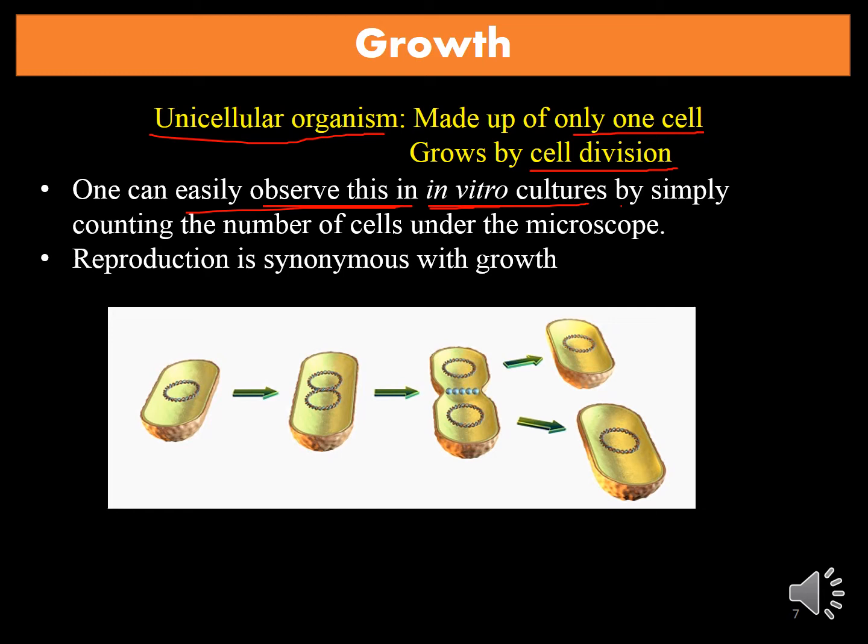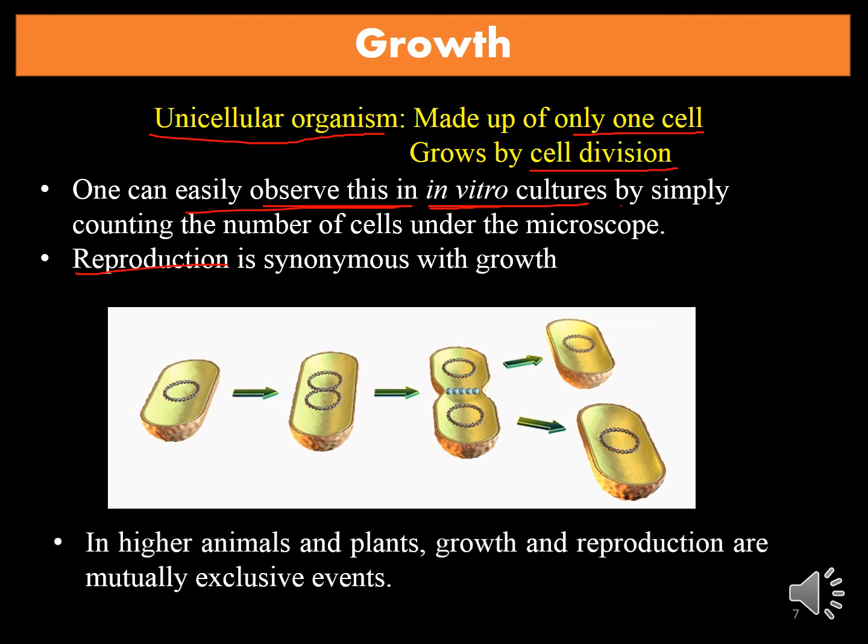So it means in unicellular organisms, growth is synonymous with reproduction. Reproduction means production of progeny that has similar features, like dogs will produce baby dogs and humans will produce baby humans. That is the meaning of reproduction. But in case of higher animals, multicellular organisms, growth and reproduction are mutually exclusive events. But in case of unicellular organisms, growth and reproduction are mutually inclusive events.